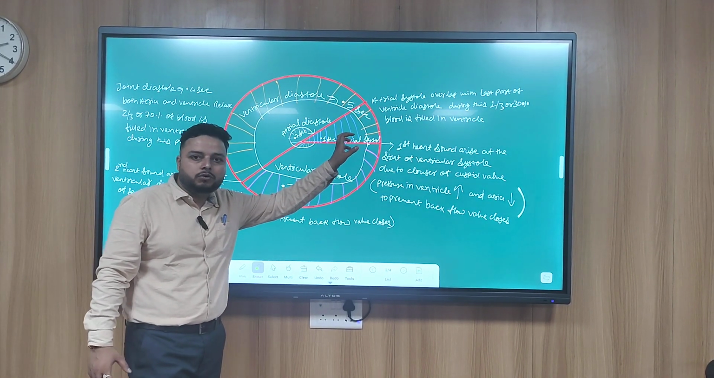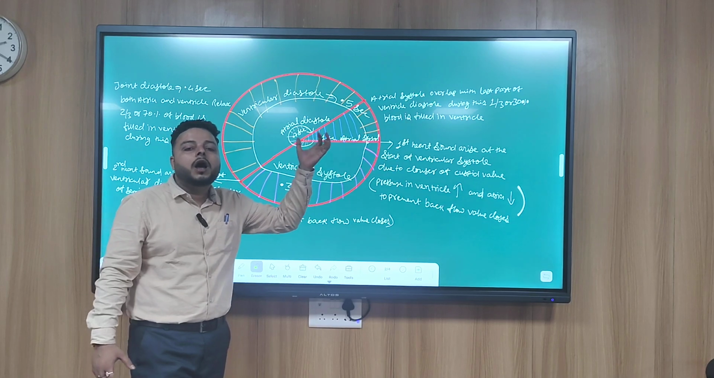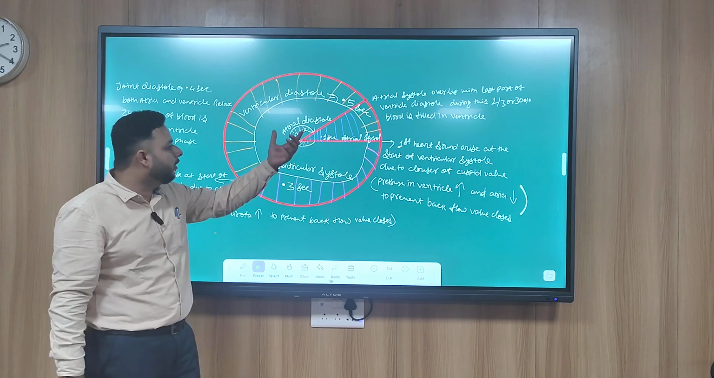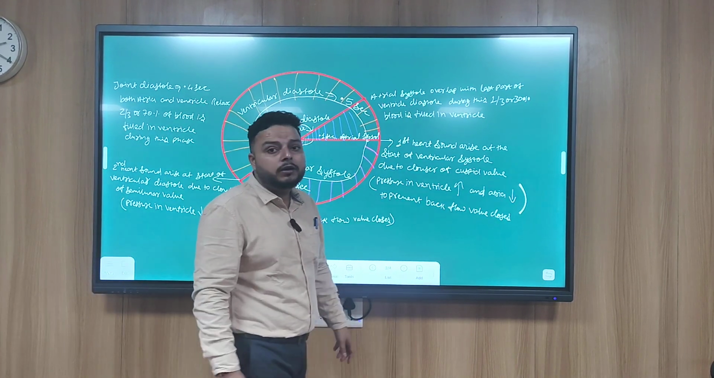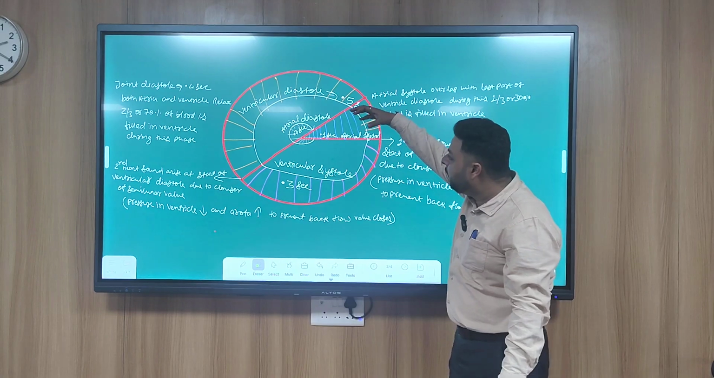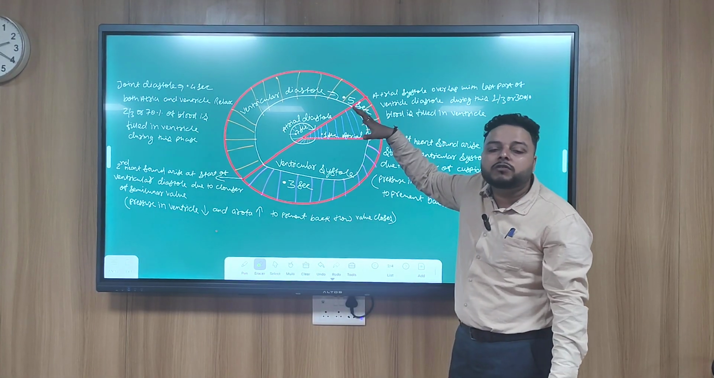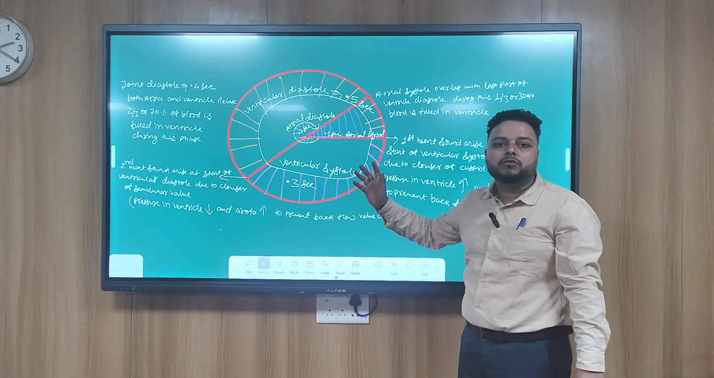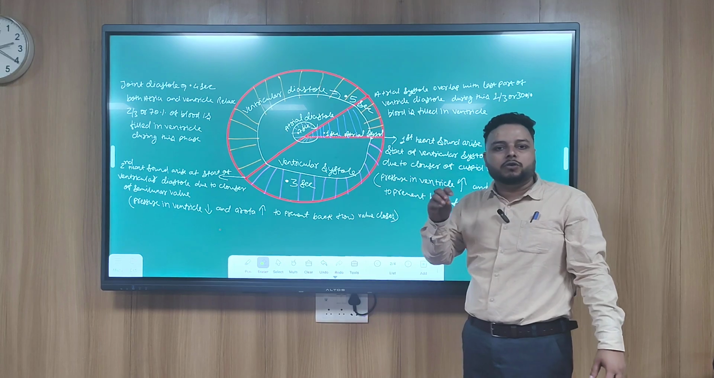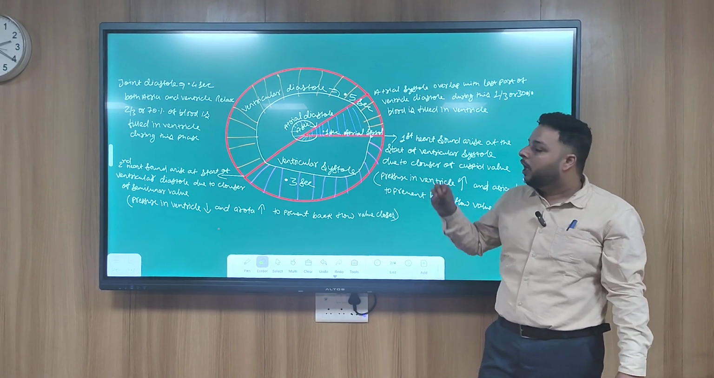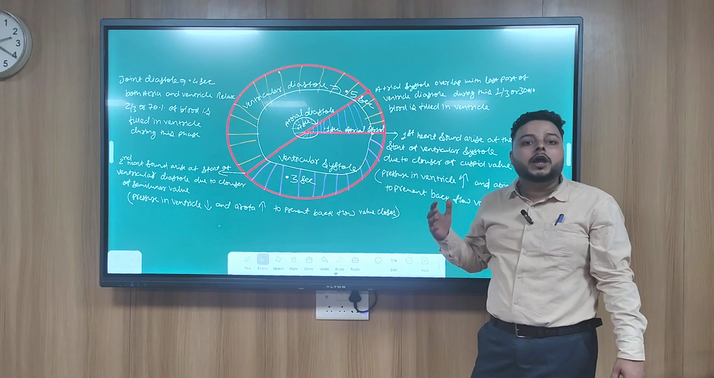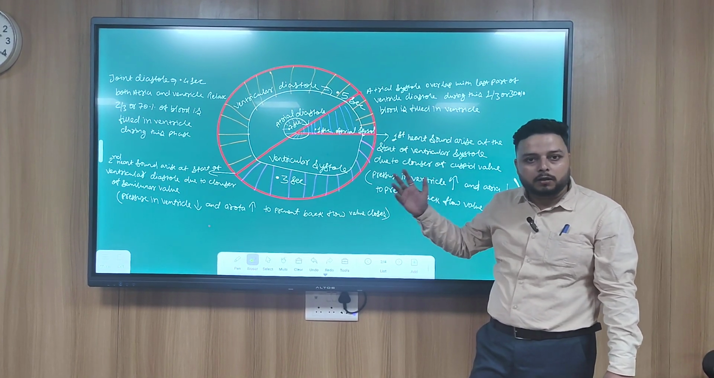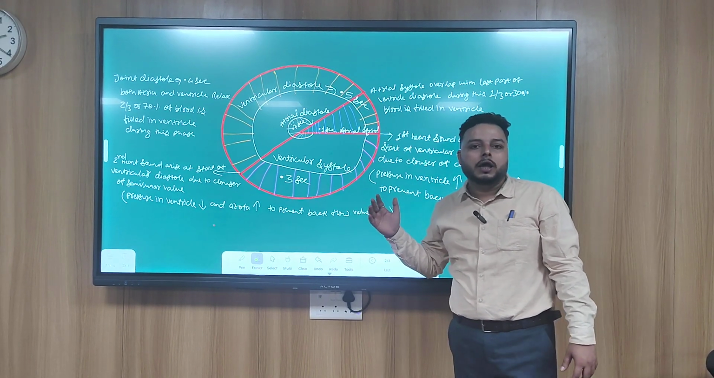First was atrial systole. It occurred for 0.1 second. After atrial systole, that means after contraction of atria, now atria will relax for 0.7 second. Just after the atrial systole, ventricular systole also occurs. When ventricular systole occurs, the pressure in the ventricle is more and the pressure in the atria is less. Due to this difference of pressure, the blood tries to backflow.